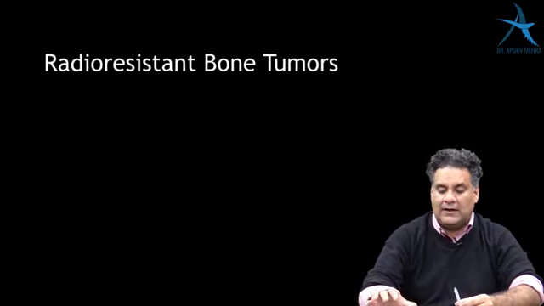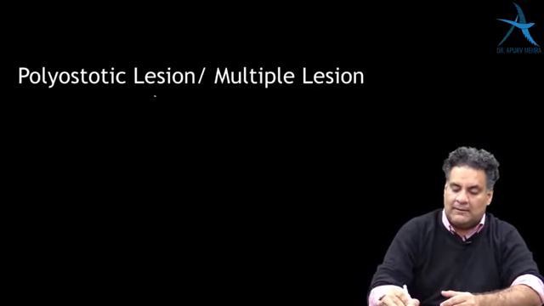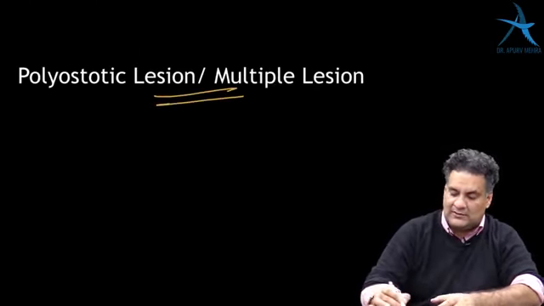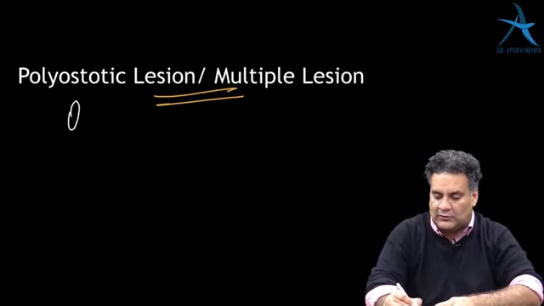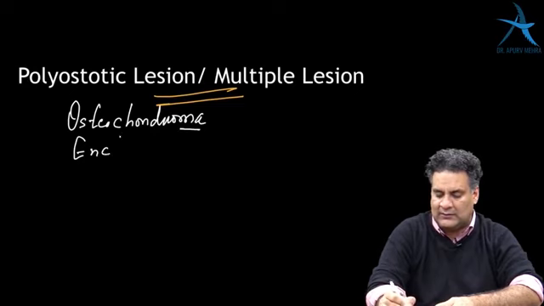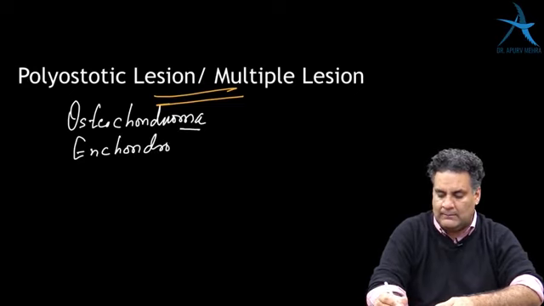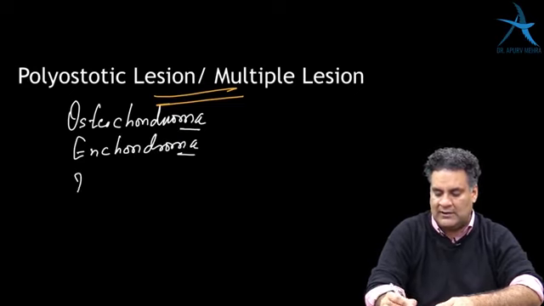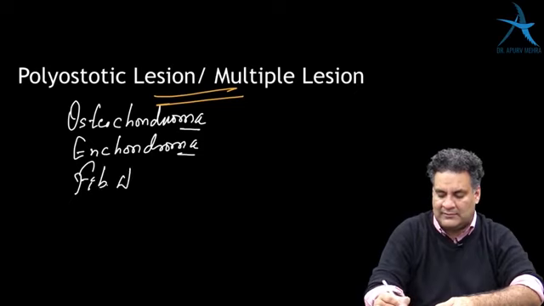So when you have a lesion in multiple bones, it's called a polyostotic lesion. Number one is osteochondroma, also called exostosis. They are actually developmental malformations and not tumors. Then you have the next one, enchondroma, which can have multiple lesions. And then you have fibrous dysplasia.